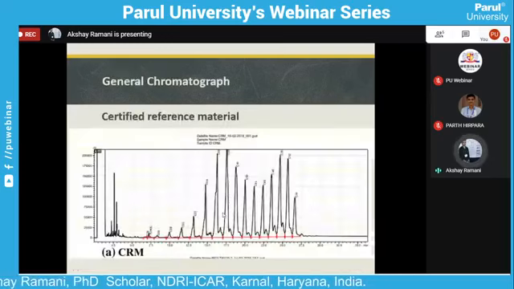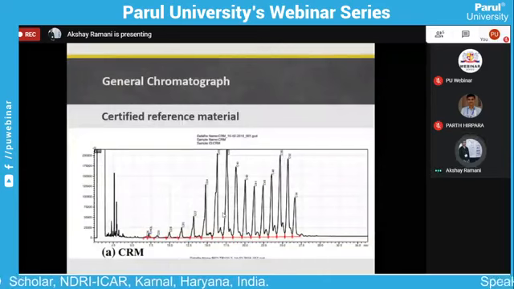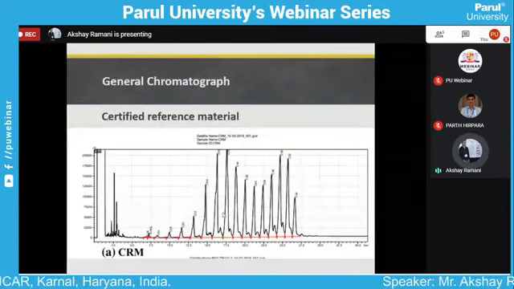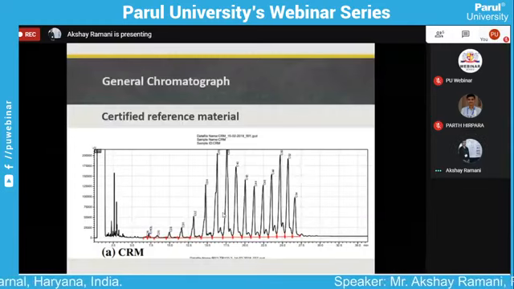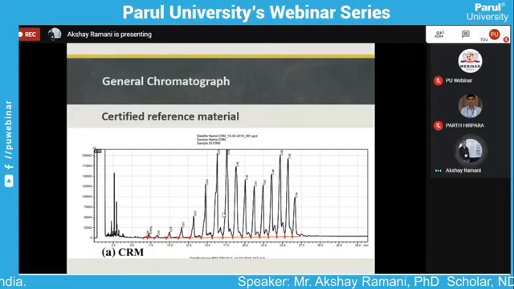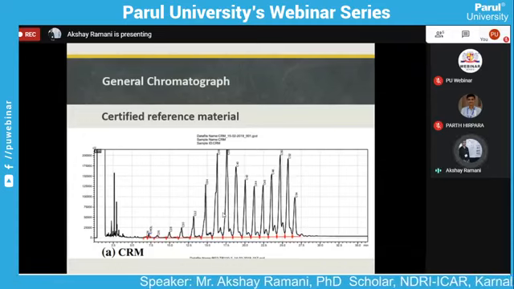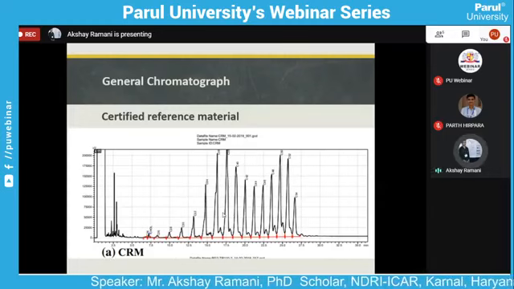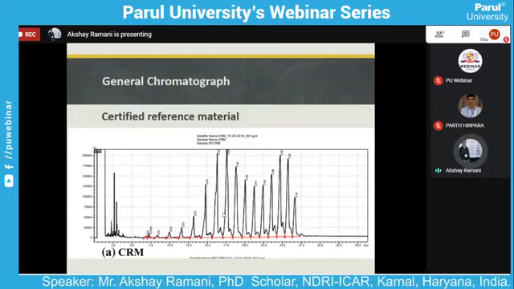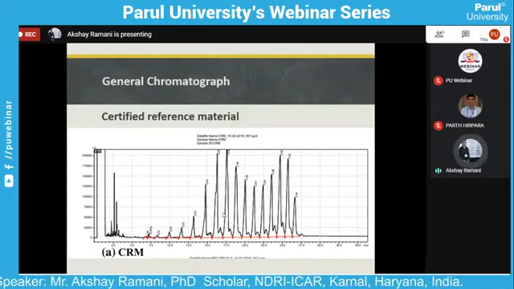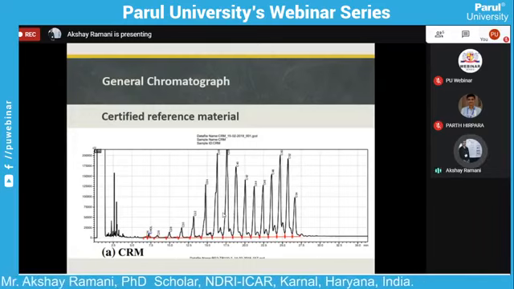Here we see some chromatograms. The first chromatogram is of a certified reference material, used for comparison with the sample and other analytes to check whether the analysis is correct or not. Here we show the proper chromatogram, the type of chromatogram obtained after gas chromatography analysis.